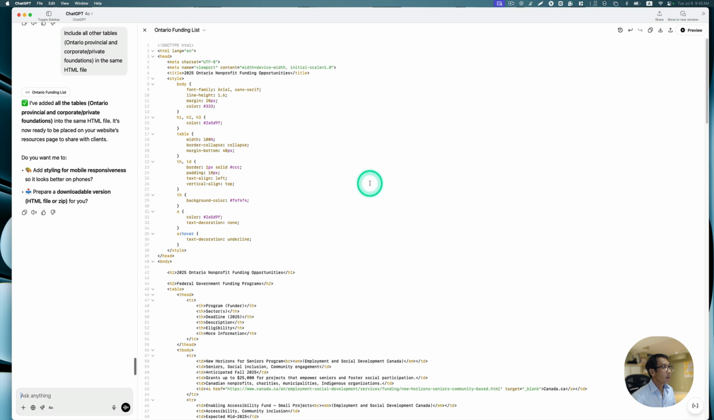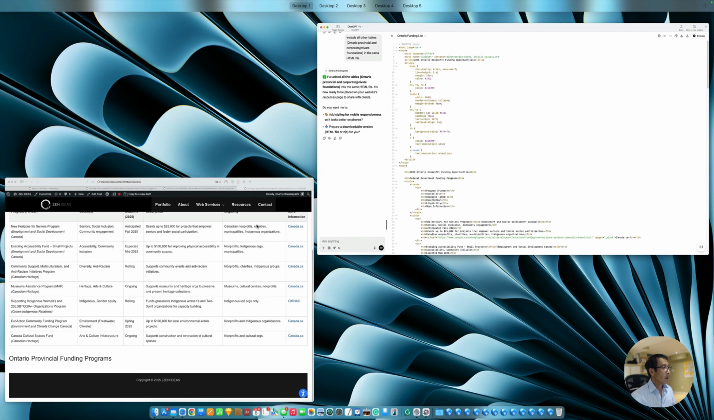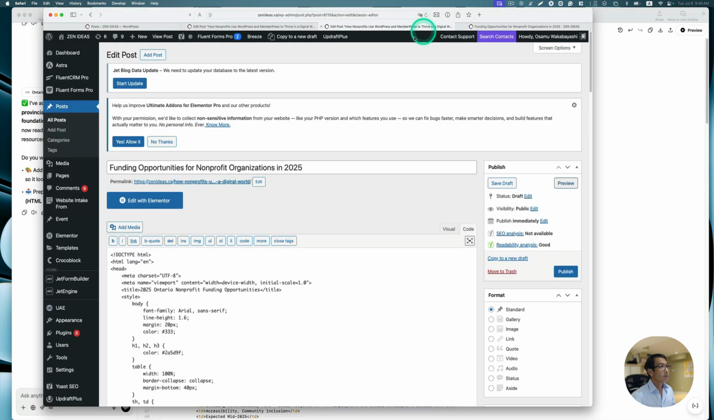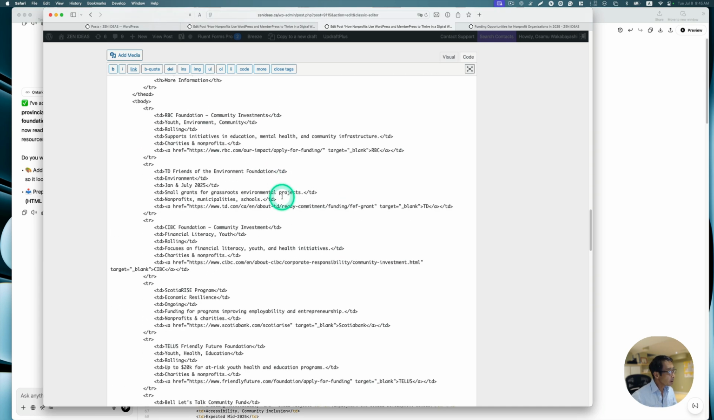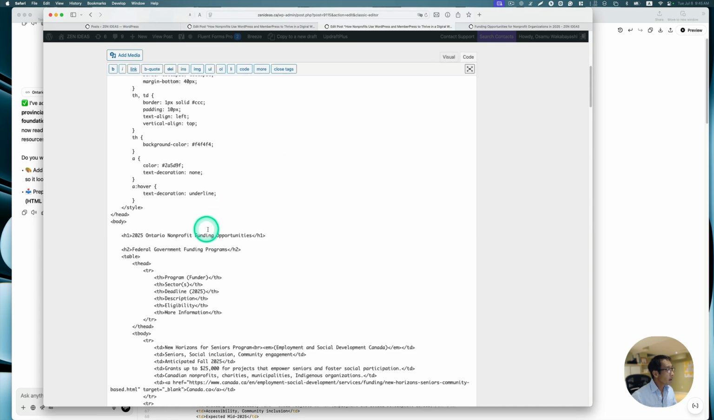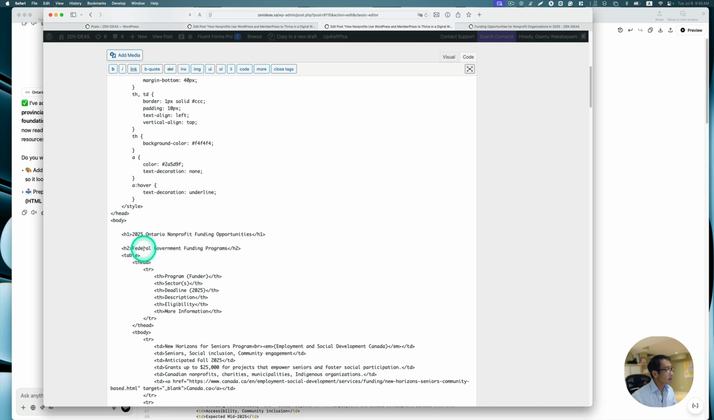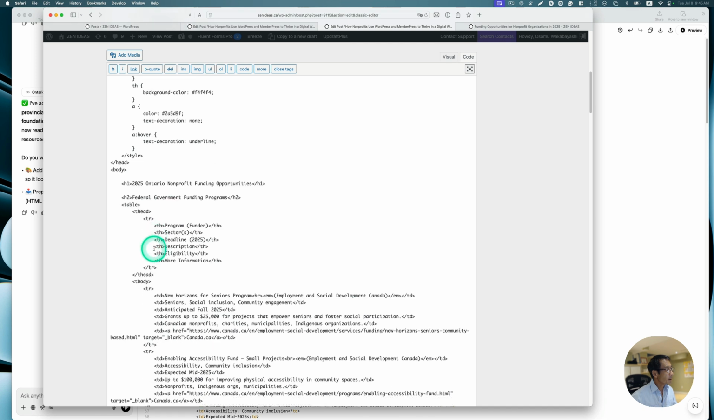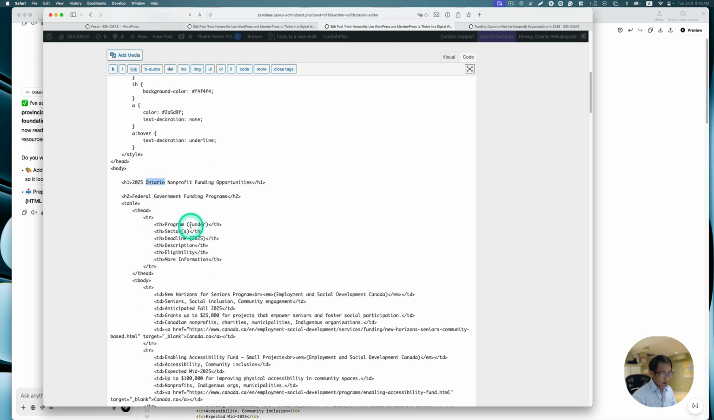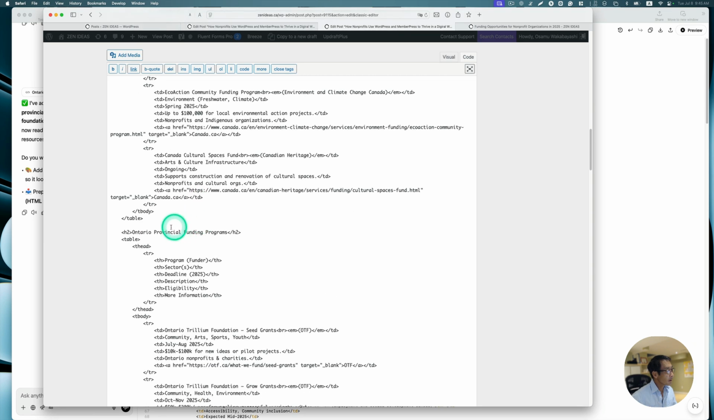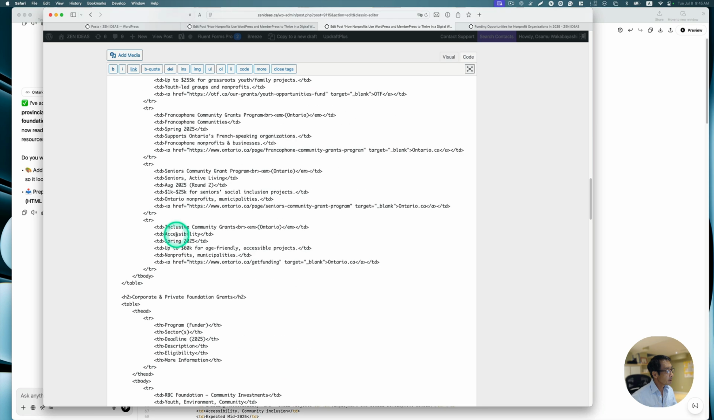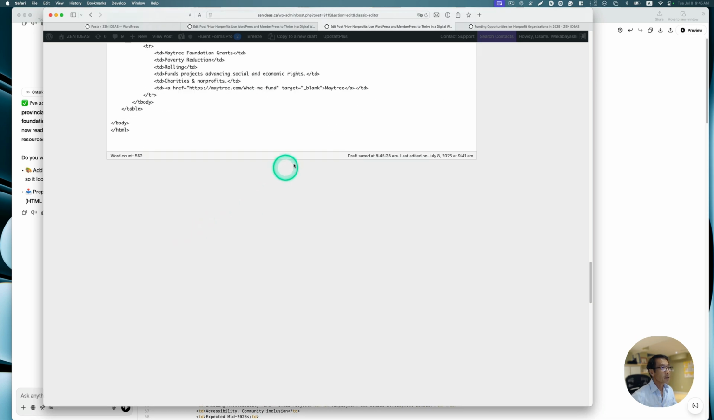All right, so that's good. Let's copy that. I'm sure to copy everything and go back. I'm going to paste everything, so now this should include it. Okay, so that's first federal, and I probably don't need Ontario. Okay, federal, then Ontario provincial and corporate. So this should have everything.